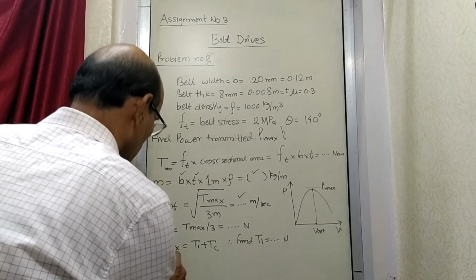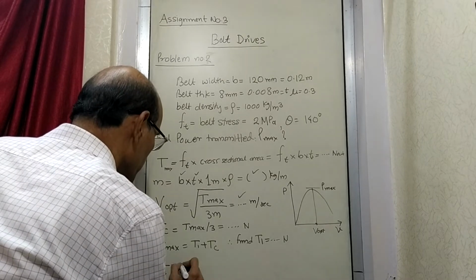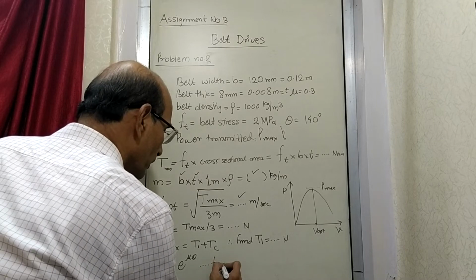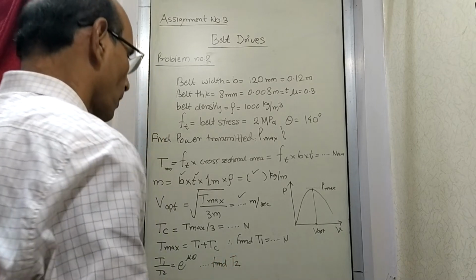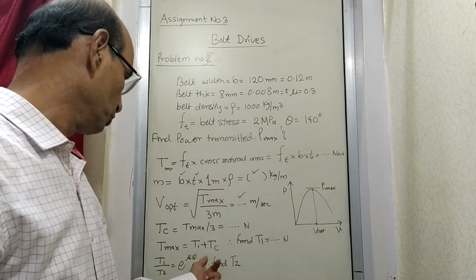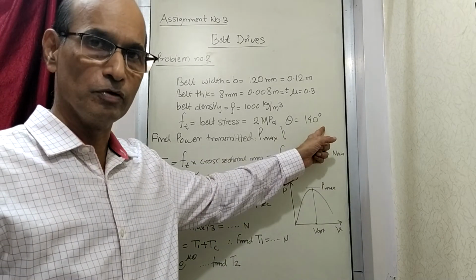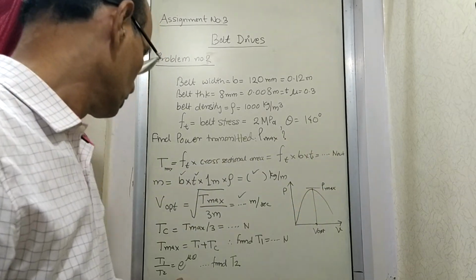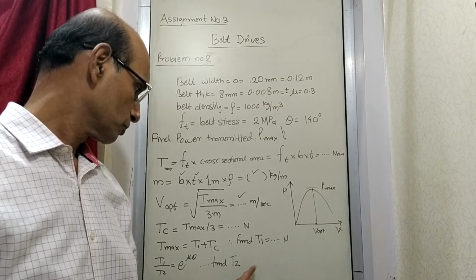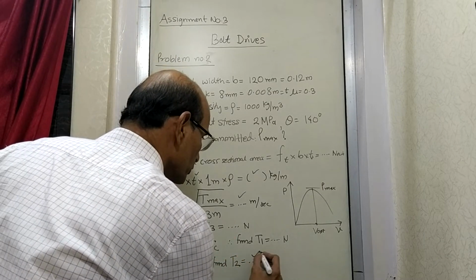T2 is the ratio. So T1 is already known. So T1 upon T2 is equal to e raised to mu theta. So this will give you T2. From this ratio, because you know mu, that is given, and you know angle of lap is given, 140 degrees, which you can convert into radians, and that will give you the ratio of tensions T1 and T2. Out of that, T1 is already known, so you will get the second tension T2, again in newtons, which you obtain.